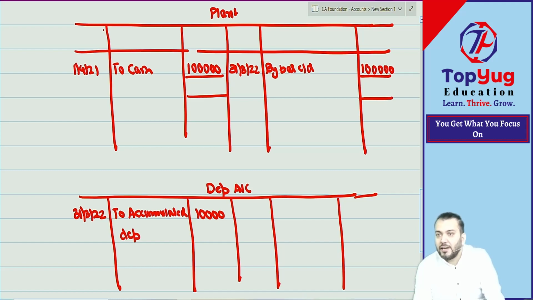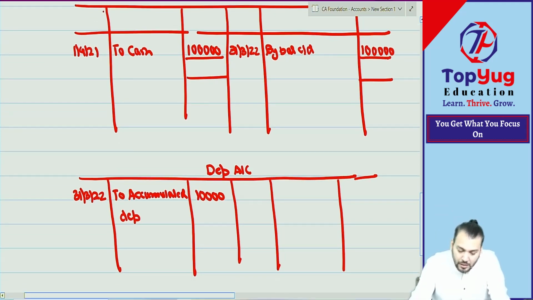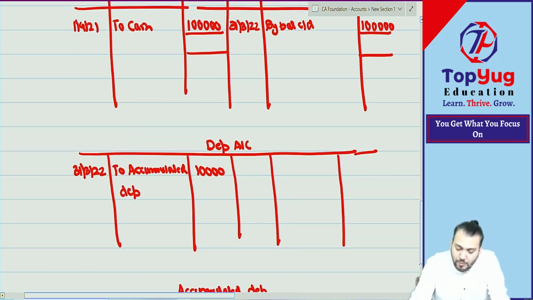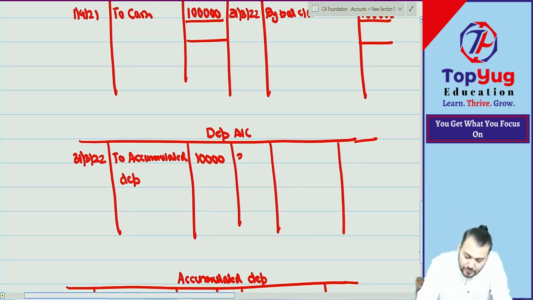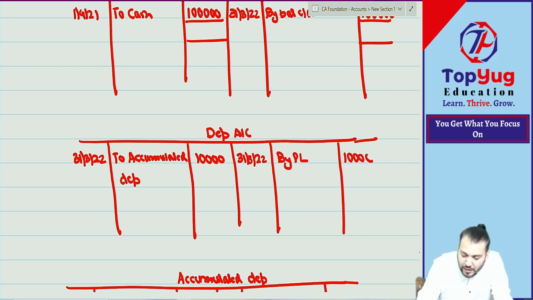Plant account is maintained at cost price. Correct. And depreciation account will be closed by transfer to which account? This will be closed and it will be transferred to PL account. Have you understood this?